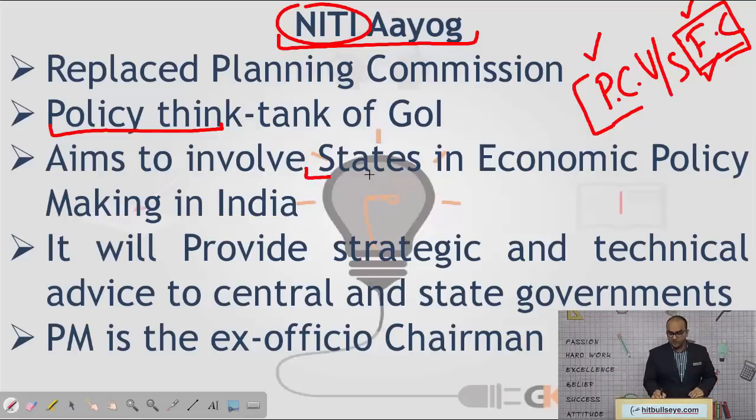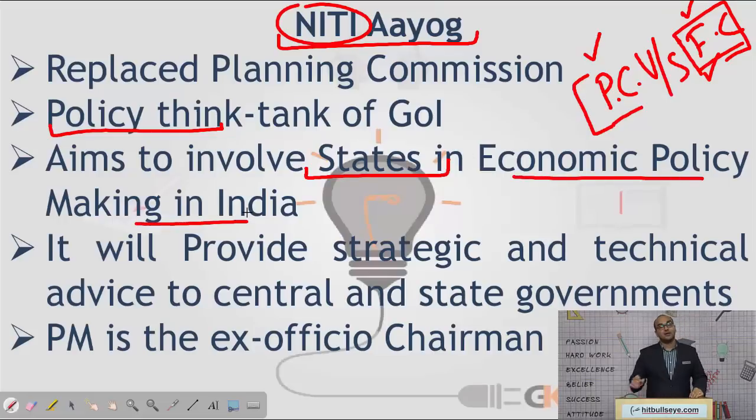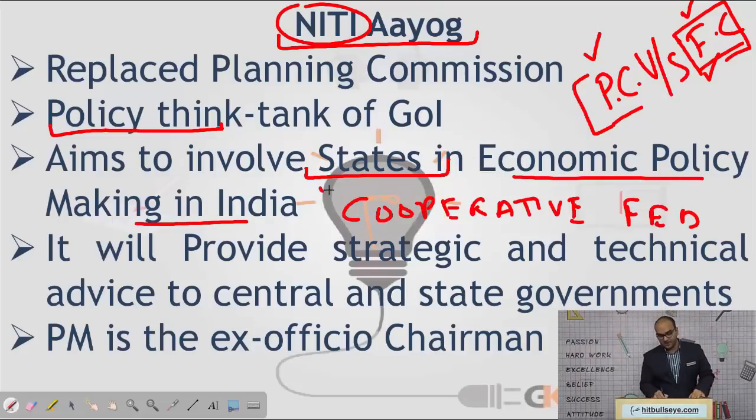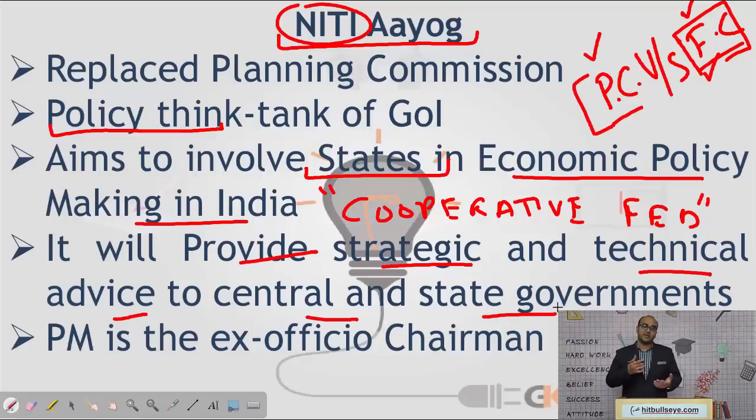Again, it aims to involve states in economic policy making in India. So it is talking about increasing cooperative federalism, right? So this is nothing but increasing the economic cooperation between the state governments and the union government as well. It will provide strategic and technical advice to central and state governments. So it will have a large number of experts who will be specially called in, let us say, to formulate a policy of science and technology in India, right? So they would be providing advice to the government.